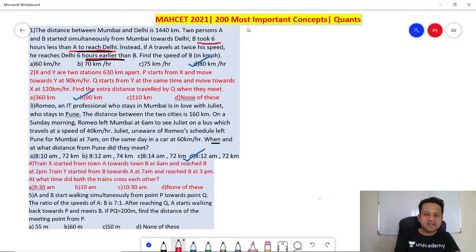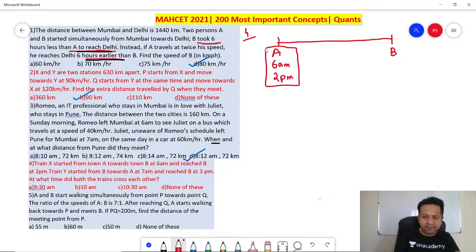Train X started from town A towards town B at 6 a.m. Okay, let's draw it again. So let's write down. This started at 6 a.m. and reaches B at 2 p.m. So 6 a.m. it starts, 2 p.m. it reaches. That's about A. Correct? Next, train Y started from B towards A at 7 a.m.